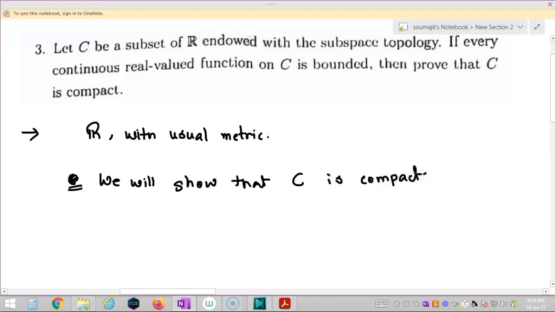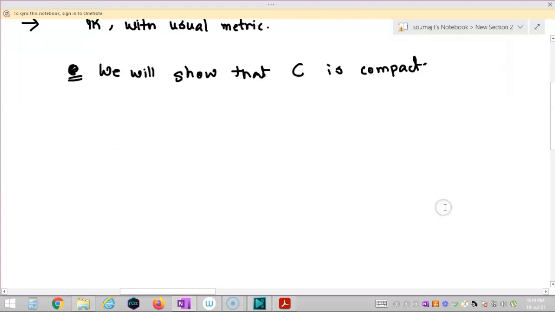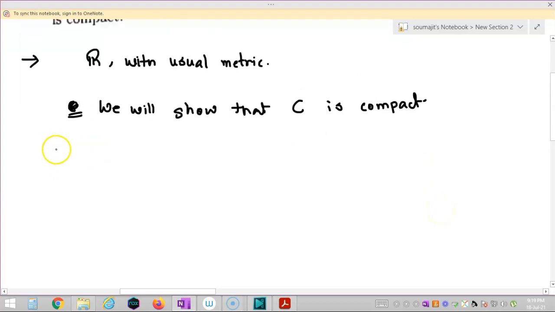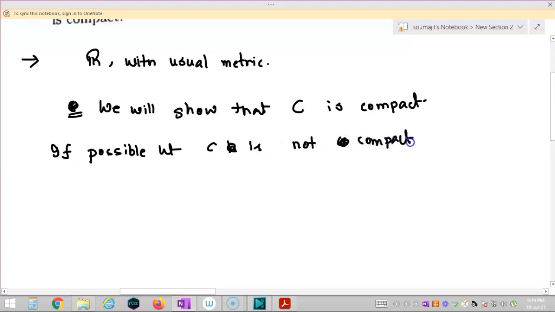So if possible, let C be not compact. C not compact implies there exists a sequence in C which has no convergent subsequence.